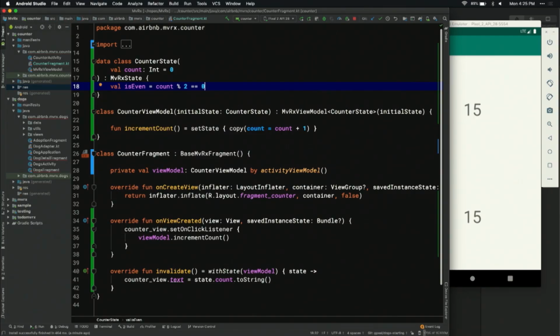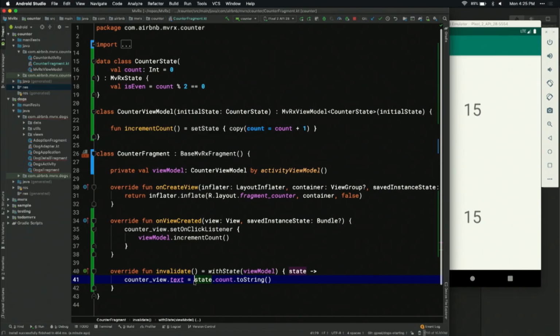So our data class here is immutable. So every time we emit a new one of these state classes, all of the derived properties we know will be up to date because it's calculated for that instance of the state class. And since it's immutable, it's going to just work. We don't have to do anything else.